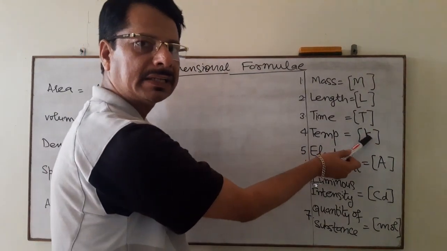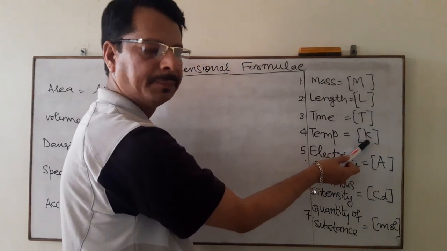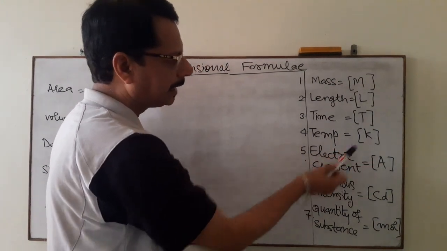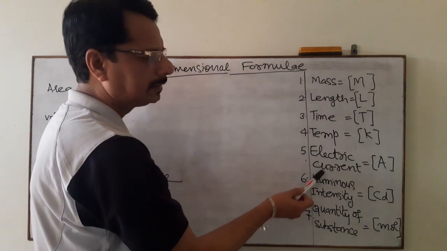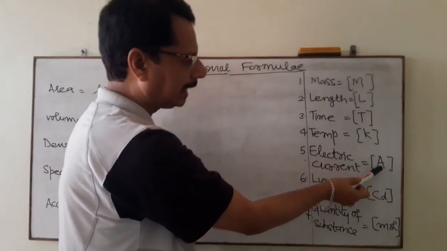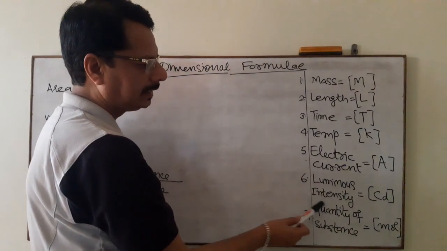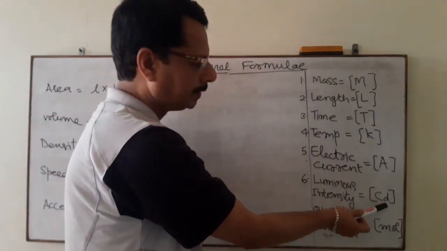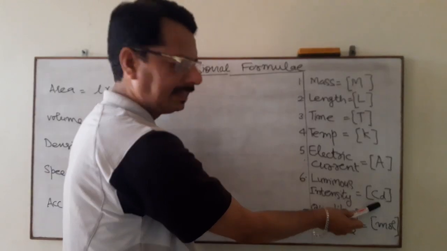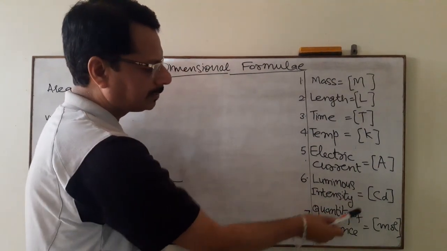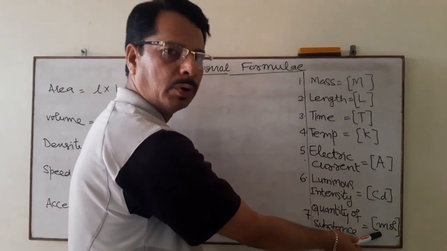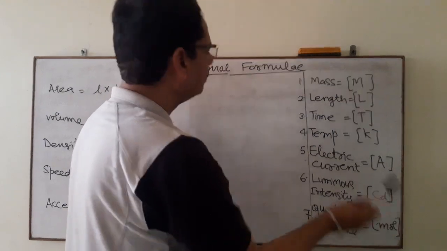Temperature is Kelvin, stands for K, enclosed in big bracket, and so on. We have electric current. Unit of electric current is ampere, that is why it is written as A. Luminous intensity, its unit is candela, so that is why it is written as CD. Quantity of substance, that is mole, so that will be mole here.